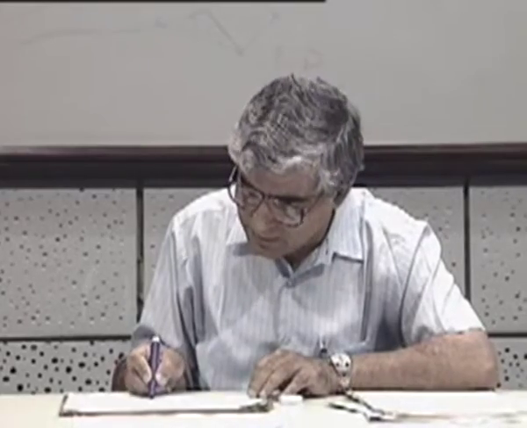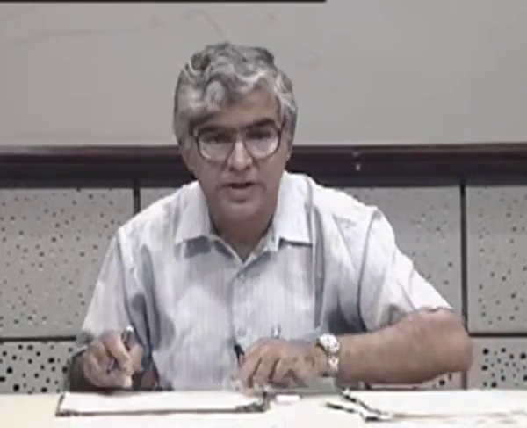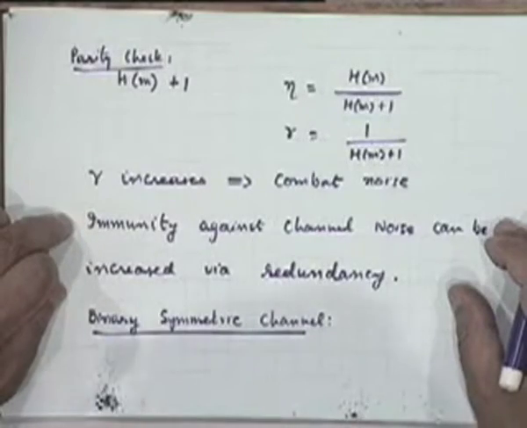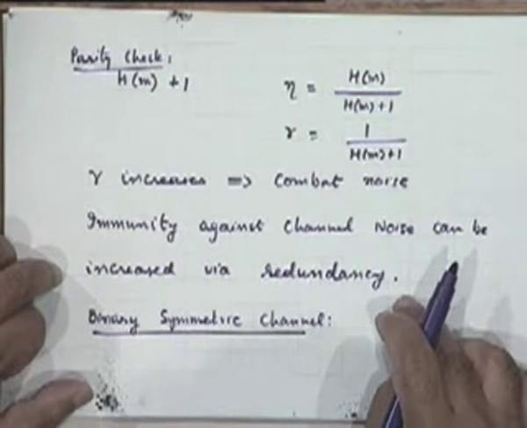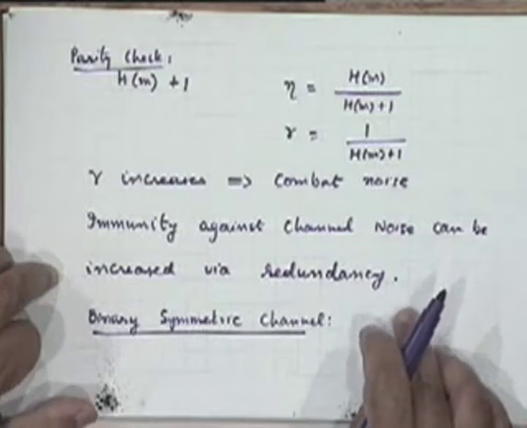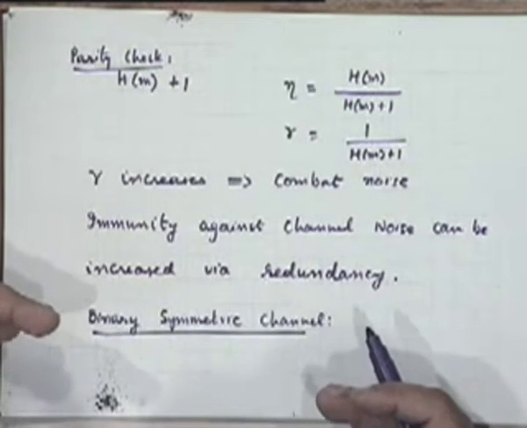Before going to that, please remember what I have said which I want to further discuss. What I have said is that I can get some kind of immunity against channel noise by introducing redundancy. The question is how much redundancy one has to introduce.